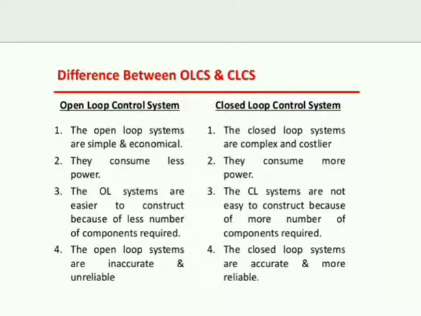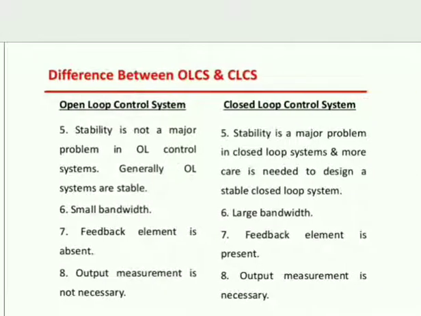Next, the difference between open loop and closed loop control systems. Open loop systems are simple and economical. Closed loop systems are complex and costlier. Open loop systems consume less power; closed loop systems consume more power. Open loop systems are easier to construct because fewer components are required, but closed loop systems are not easy to construct because more components are required. Open loop systems are inaccurate and unreliable. Closed loop systems are accurate and more reliable.